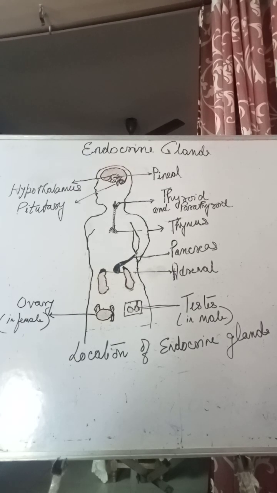These are secreted by the anterior pituitary or pars distalis, and the pars intermedia secretes only one hormone called the melanocyte stimulating hormone, MSH. However, in humans, the pars intermedia is almost merged with pars distalis.